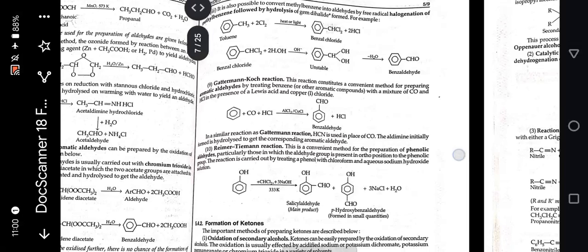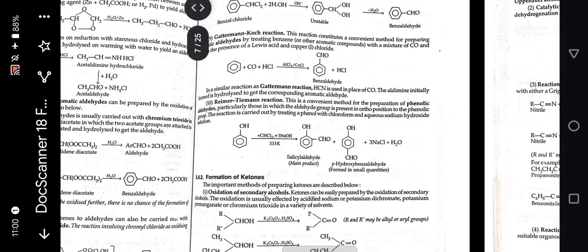Third, it is also possible to convert methyl benzene into aldehydes by free radical halogenation of methyl benzene followed by hydrolysis of the gem dihalide formed. For example, toluene treated in the presence of heat or light, benzyl chloride is formed.